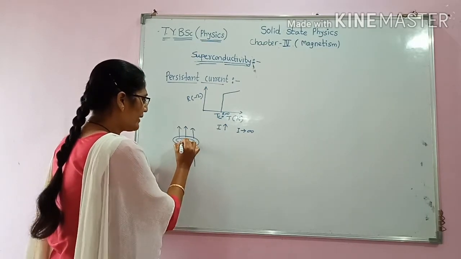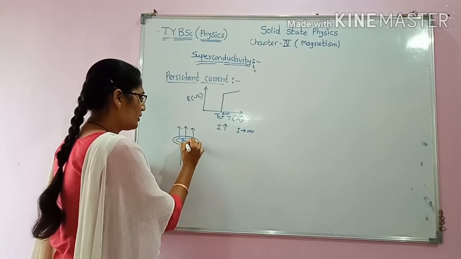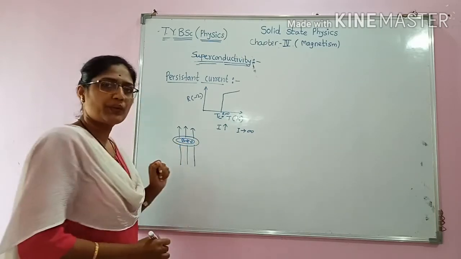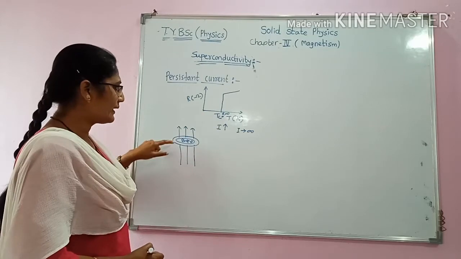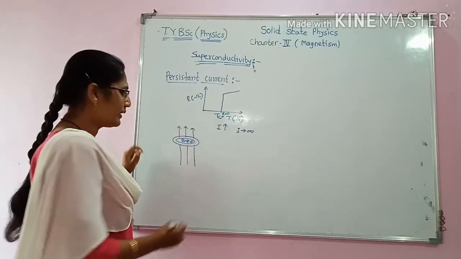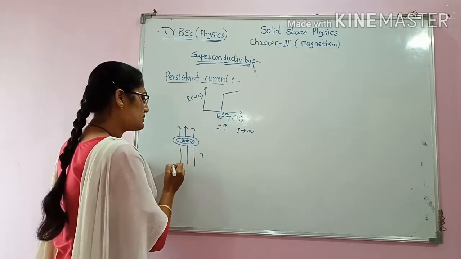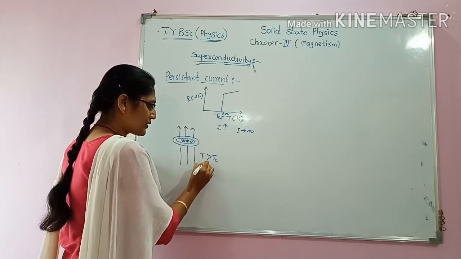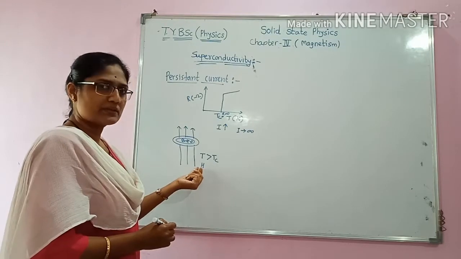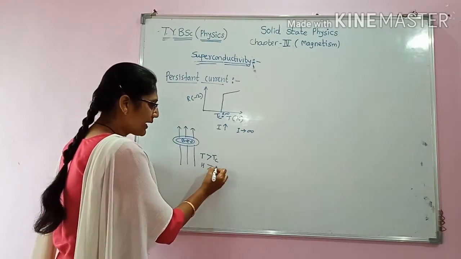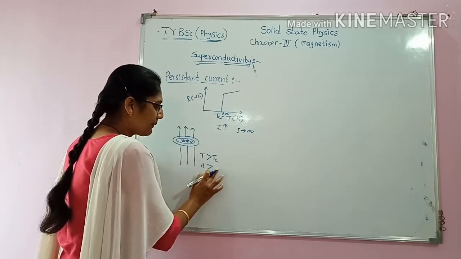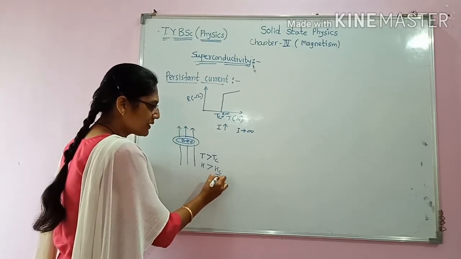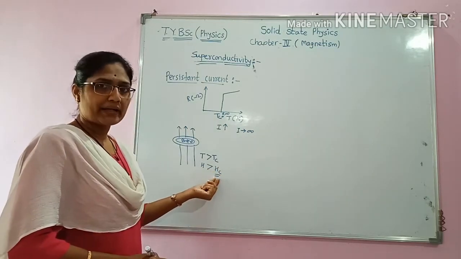Therefore, its B value, that is magnetic induction, will not be 0. It means that magnetic lines will penetrate through the material, and T is greater than Tc and H is greater than Hc. H is the applied magnetic field. And what is Hc? Critical magnetic field.